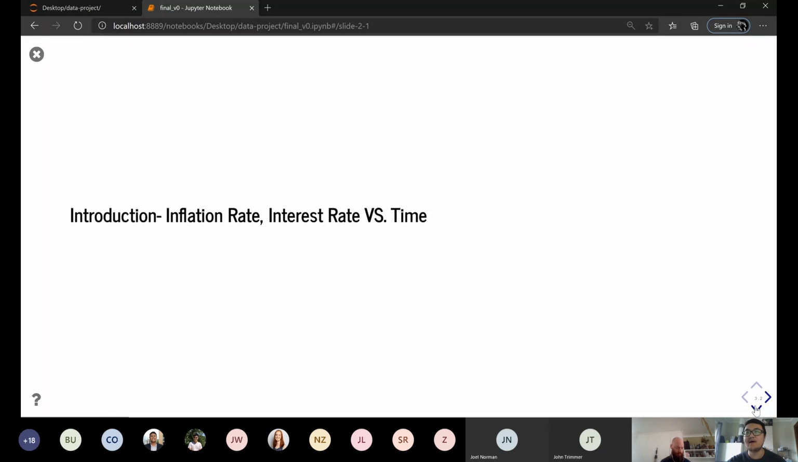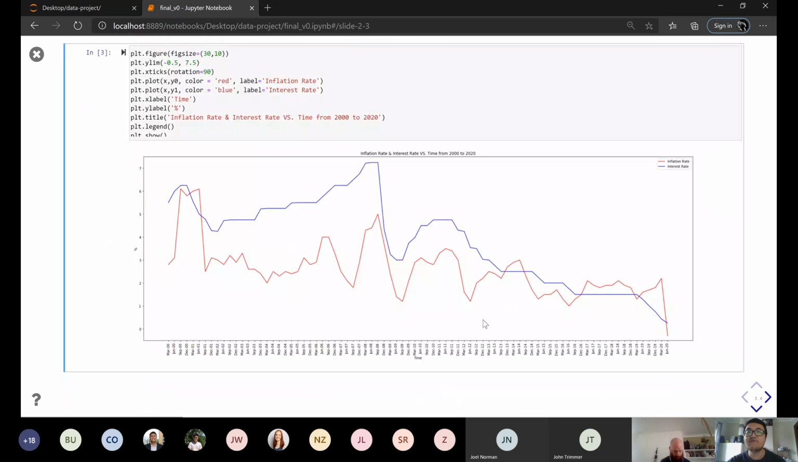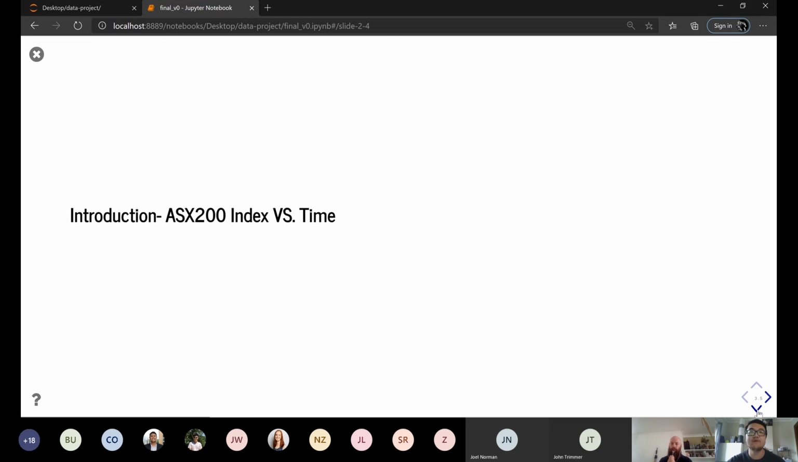So first, I analyze the inflation rate and interest rate versus time. And this is what I find. From the middle of 2012, the interest rate is below 4%. And in the recent 4 or 5 years, we can find the interest rate is less than inflation rate. That means your money is worth less. So that's why we should do some investments. And then we'll have an overview of the ASX 200 index.